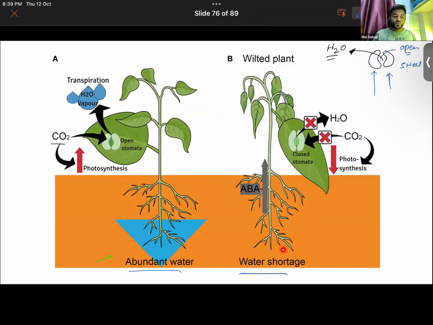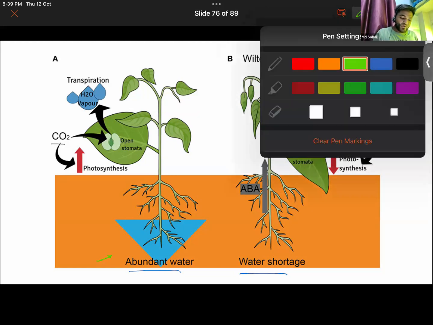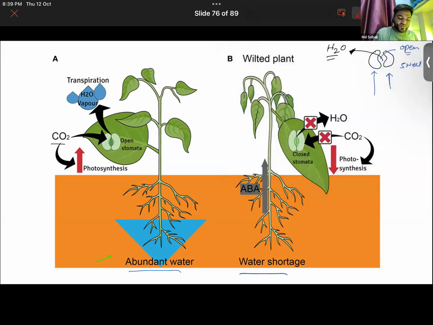While if there is water shortage, the guard cells do not swell. Thereby, the stomata is closed here. The opening of the stomata is closed. Getting it, guys? So since it is closed, there is no gaseous exchange taking place here, so it won't be doing any photosynthesis.